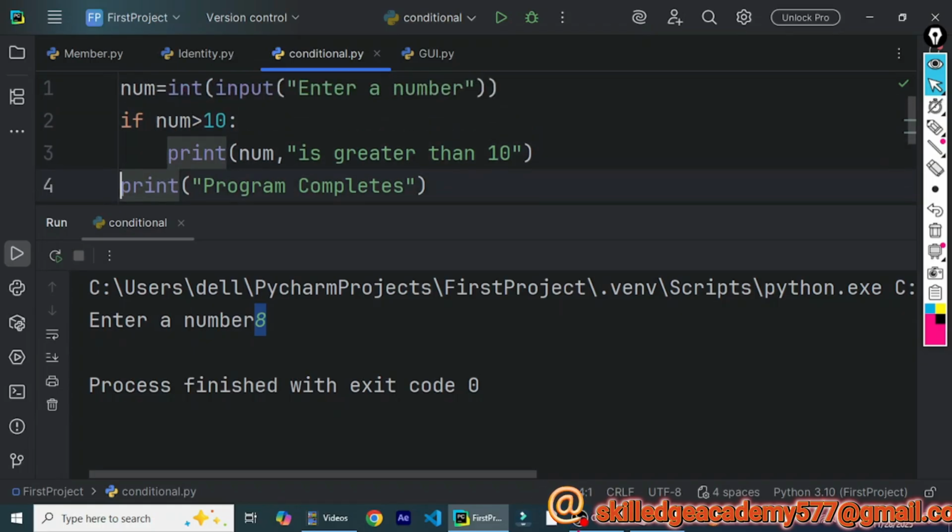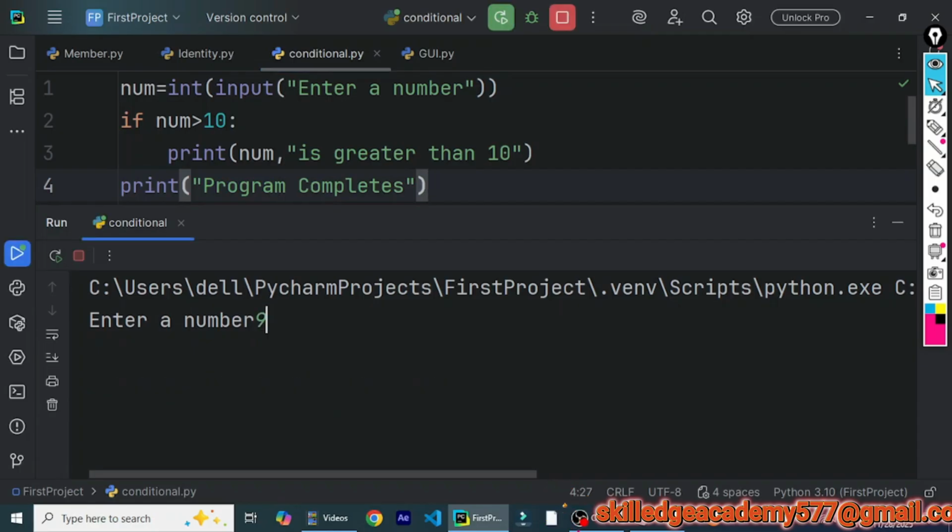because the indentation specifies that this statement is at the same level. So this statement is a normal statement which is not part of the if block, whereas this statement has indentation before it, which means that it is part of this if block. So this statement is dependent upon the condition and will only be executed if the condition is satisfied, but this statement will be executed whether the condition is satisfied or not. So let's run the program again.